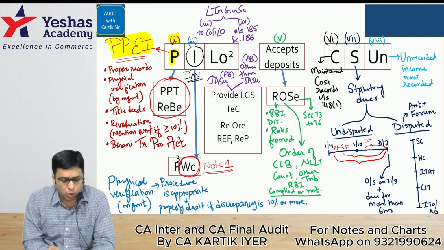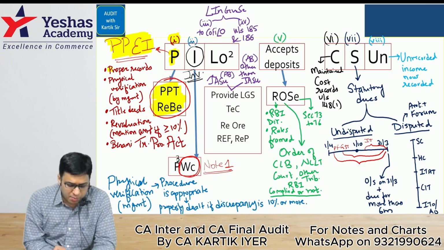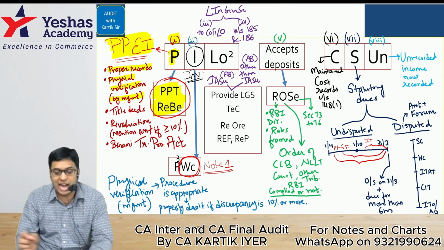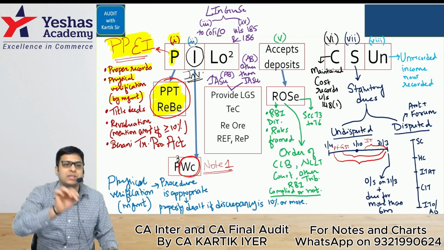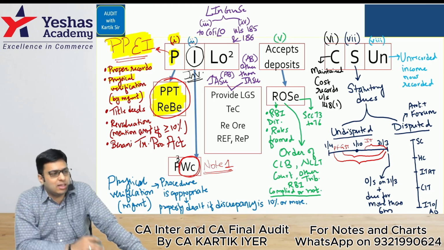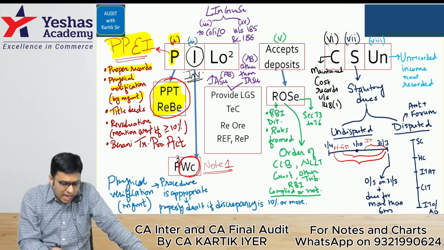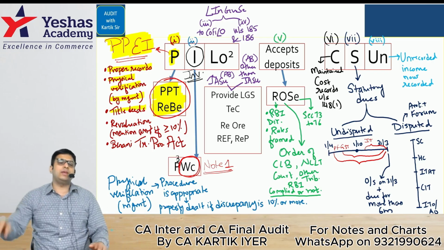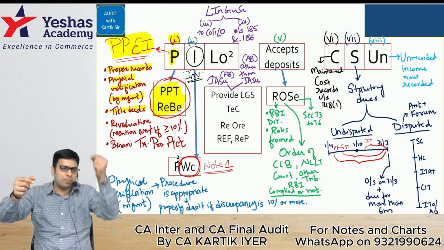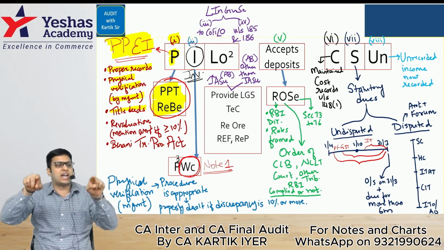In that we have done a code called PPE REBE. Whether the entity is maintaining proper records or not, whether physical verification has been done by the management, and if there is any material discrepancy, whether it is properly dealt with in the books of accounts. We'll check the title deeds. Regarding this, if the company controls the asset in the company's name, in these cases we'll get the title deeds.